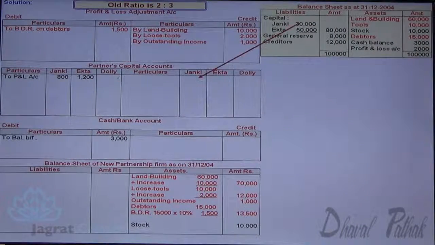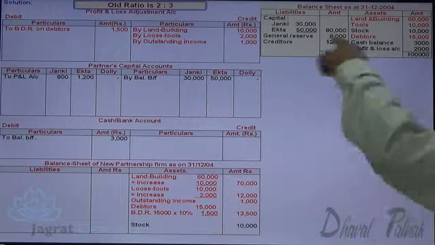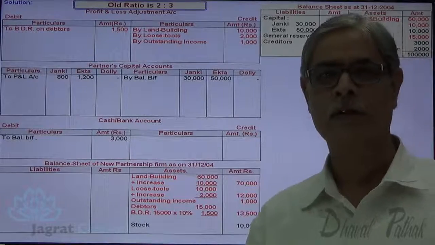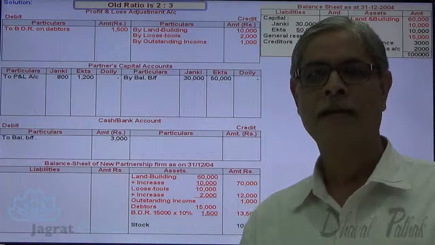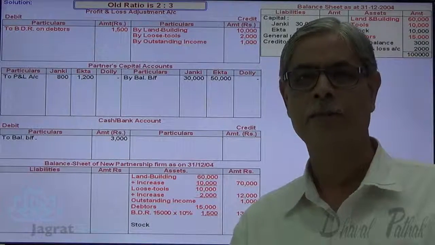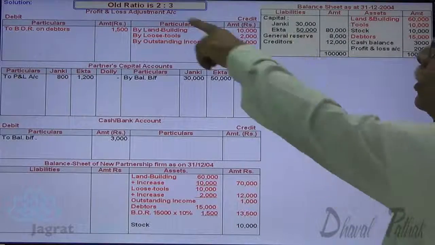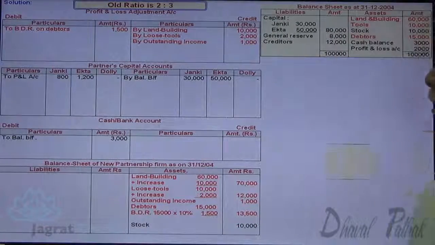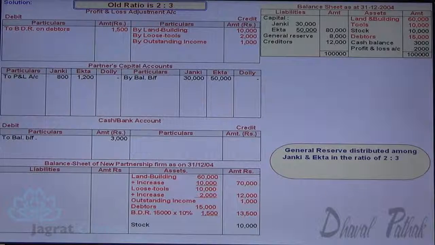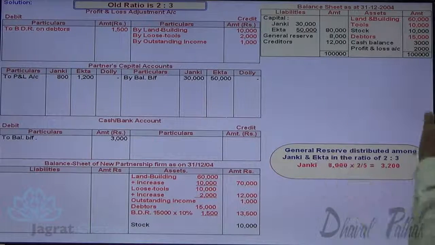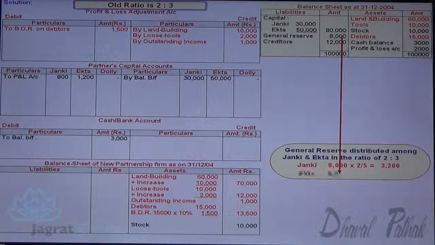Now capital of Janki, capital of Ekta. General reserve 8,000 is also an undistributed profit that gets distributed in the ratio of 2:3. Look at the working. 8,000 into 2 by 5, 3,200 is the share of Janki in general reserve. 8,000 into 3 by 5, 4,800 is the share of Ekta in general reserve.